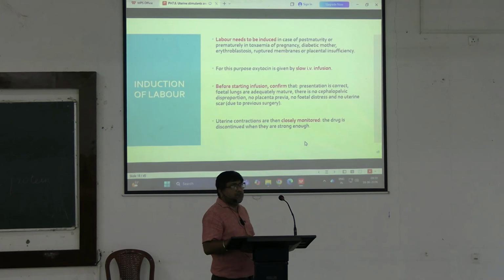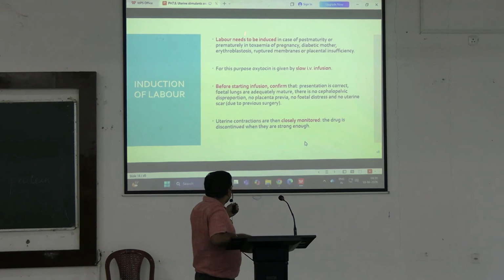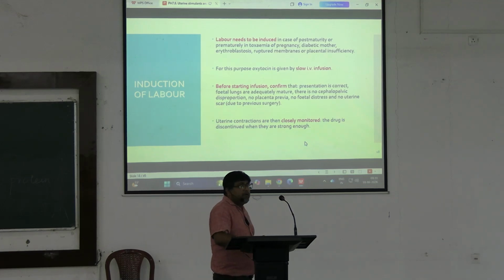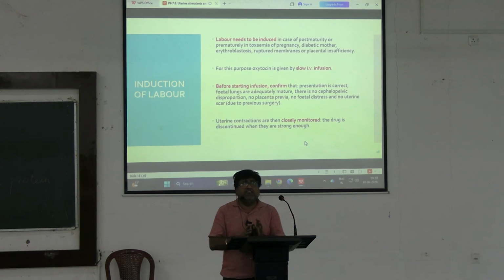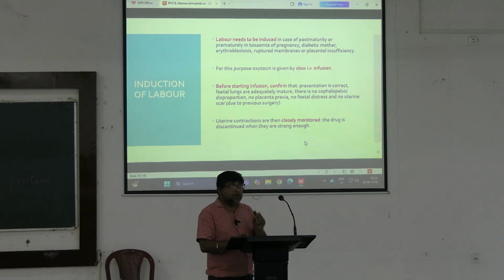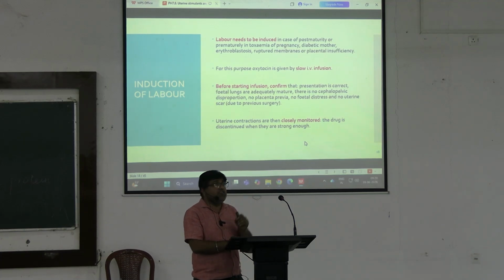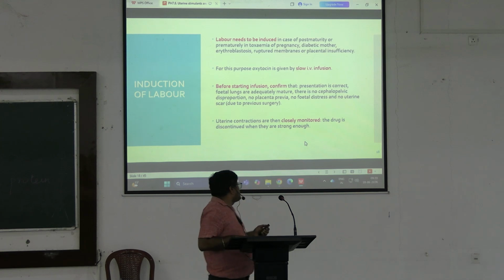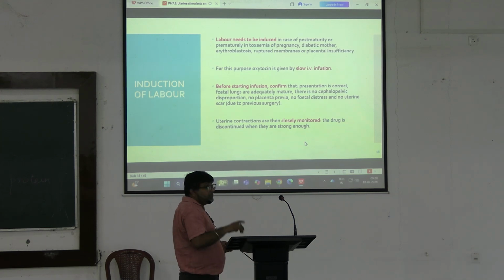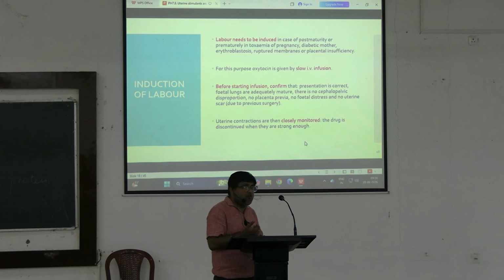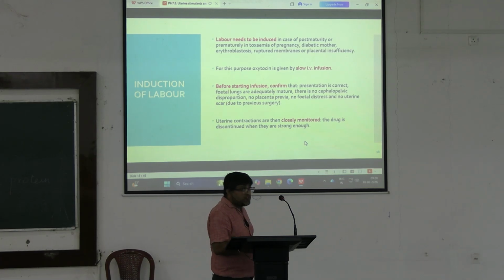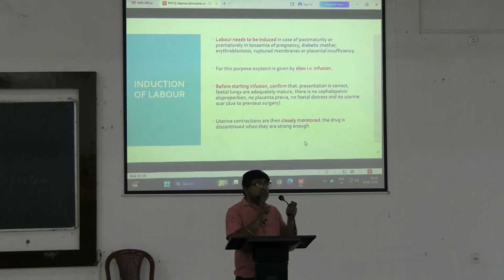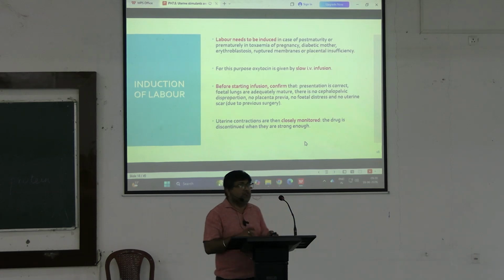Coming to the induction of labor, normally no intervention is required during normal labor, but in certain conditions labor has to be induced, like in case of post maturity or even prematurely in case of toxemia of pregnancy, diabetic mother, erythroblastosis, ruptured membrane and placental insufficiency. In those conditions, oxytocin is used by slow intravenous infusion.